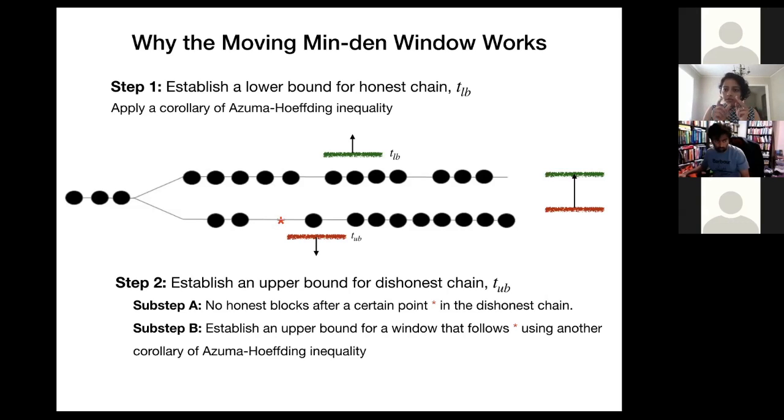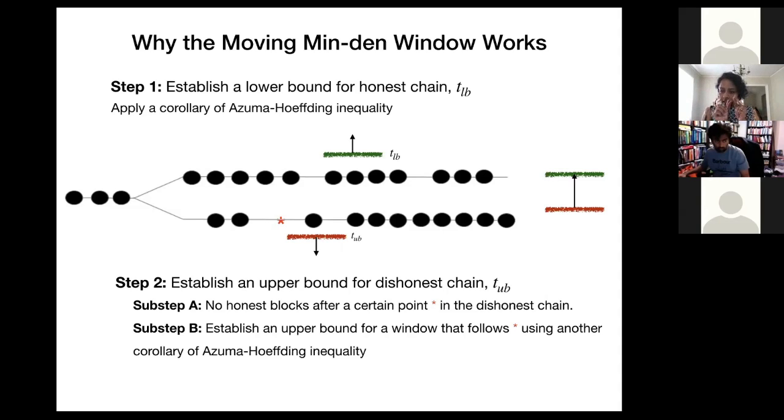And then in the next step, we consider a window that follows almost immediately after this point in time, and we will be proving an upper bound on the number of blocks for this window.